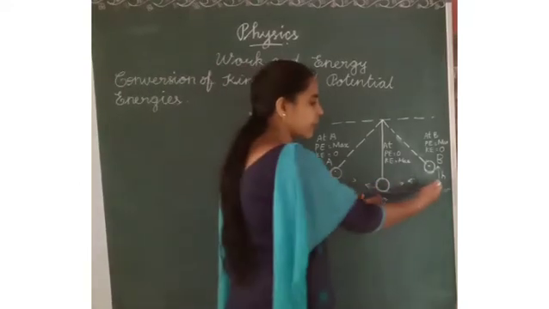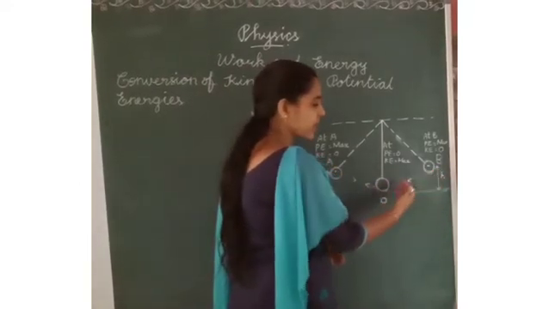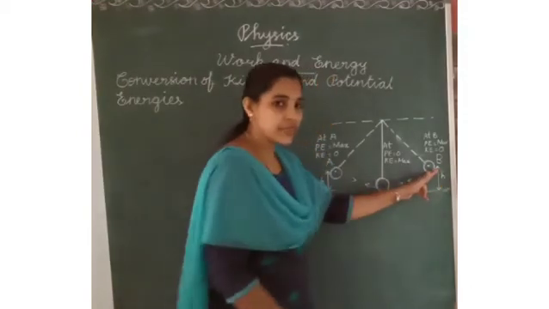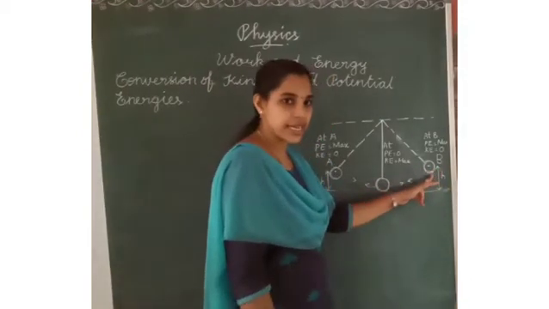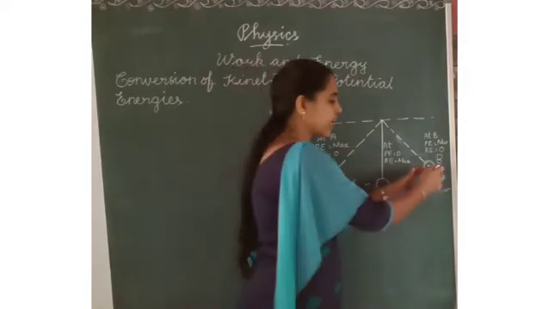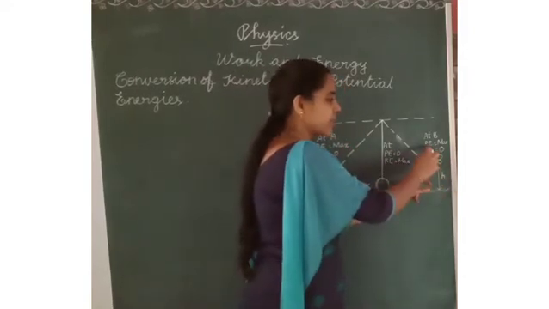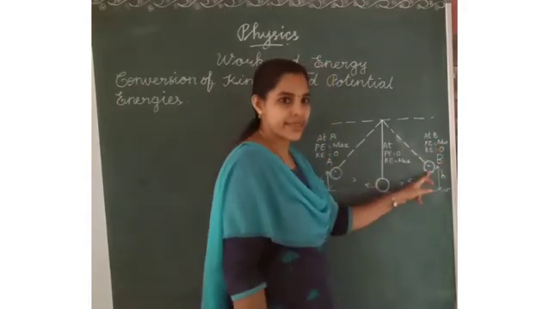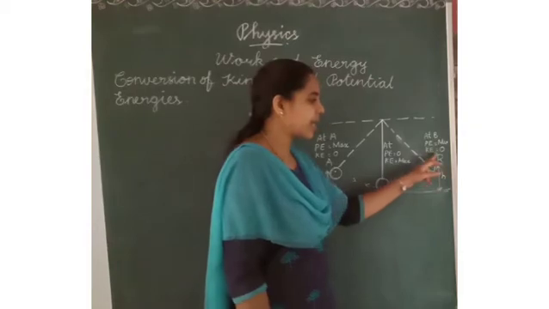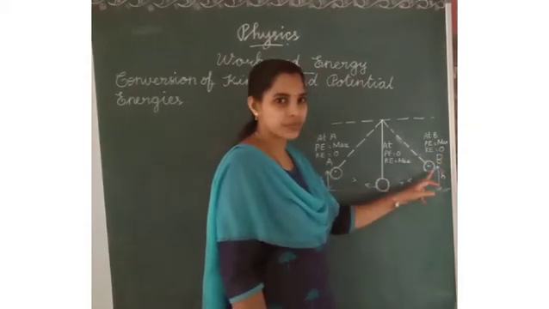And the bob will turn at this place. When the bob comes here, the object takes its position here, and after that it comes back. So in this position it has maximum potential energy and kinetic energy is 0.